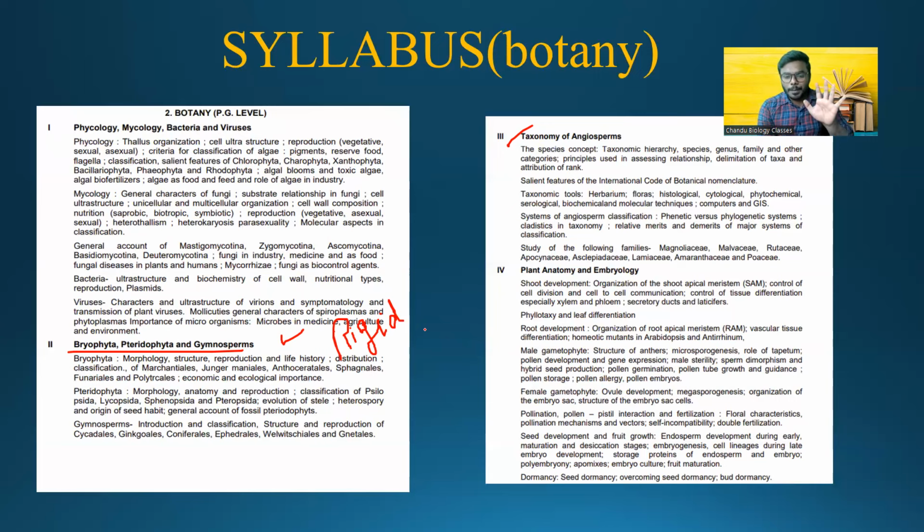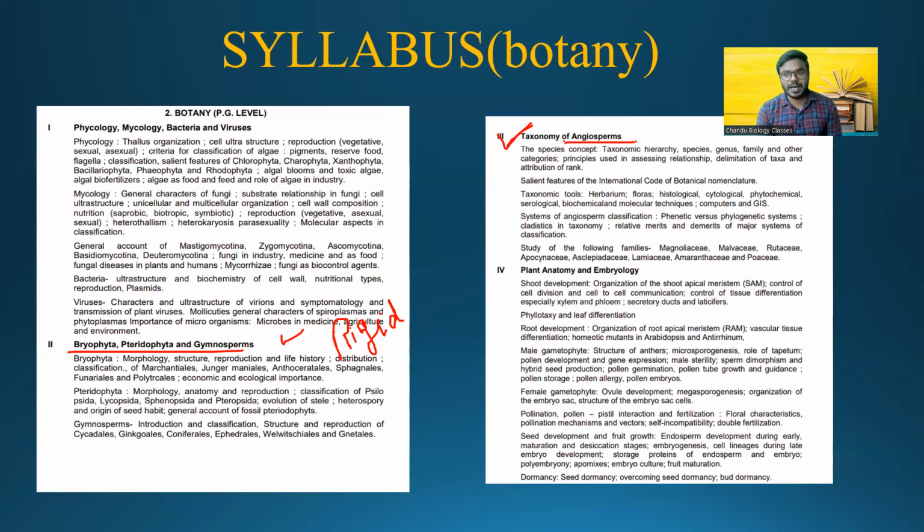So when it comes to the bryophyta, you have to study the entire morphology, the structure, the reproduction, and most importantly almost all the classification of bryophytes. When it comes to the pteridophytes, the same: morphology, anatomy, reproduction, and all the categories I want you to study very elaborately. Same with the gymnosperms. But what they have done, just see here, instead of keeping the angiosperms in the same unit, they have given the angiosperms as a different unit.